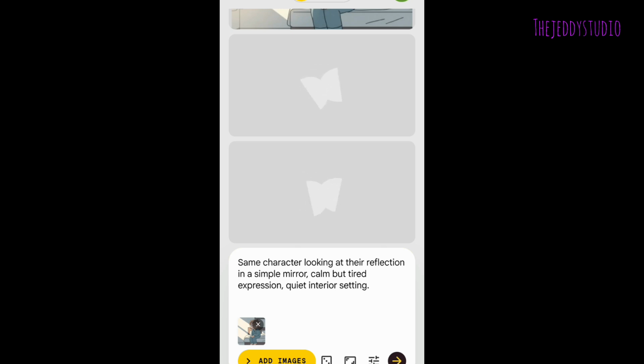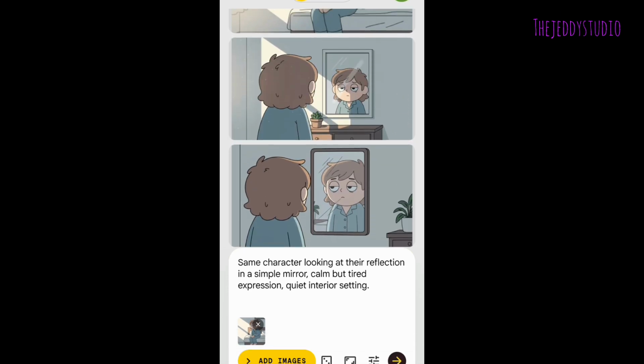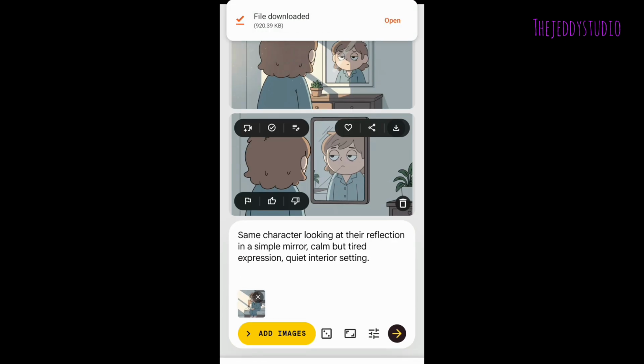Now you can see our scene 6 image is created. I like the second image. I like it very much. You can see the reflection of the character. That is fine. Click on download and head over back to ChatGPT.